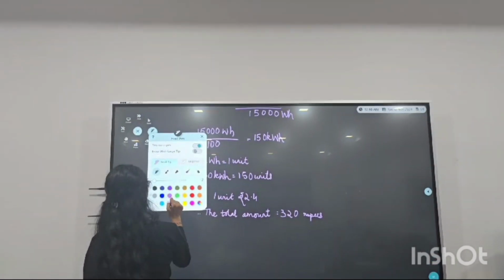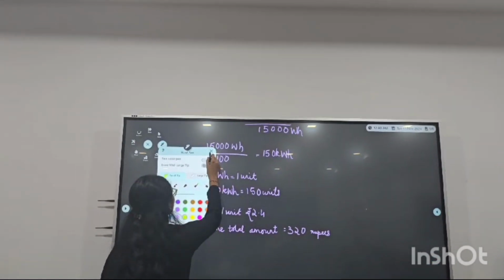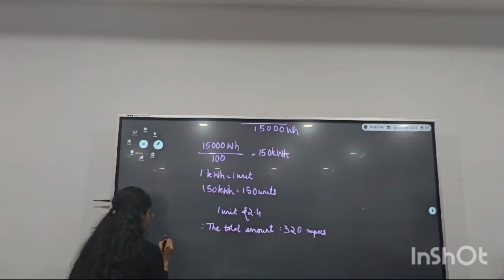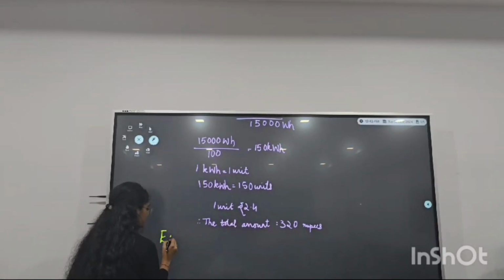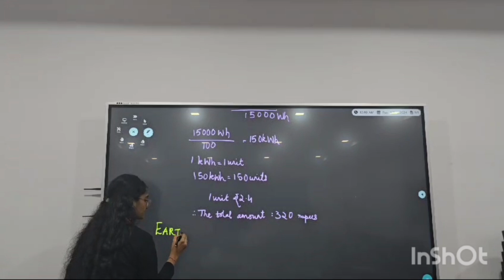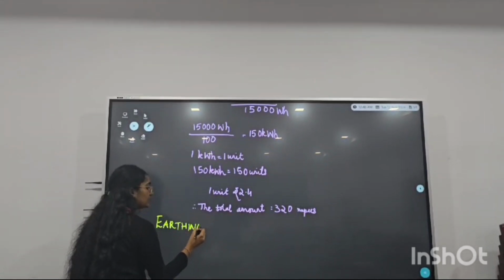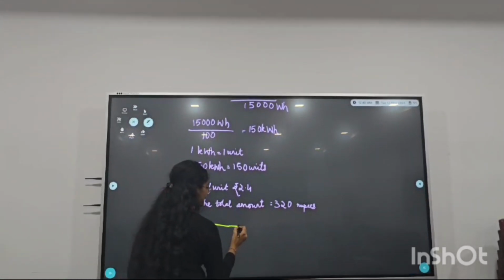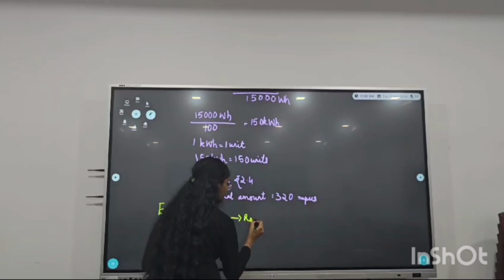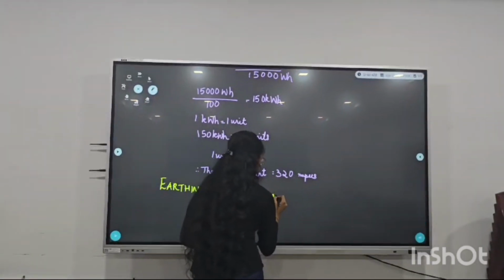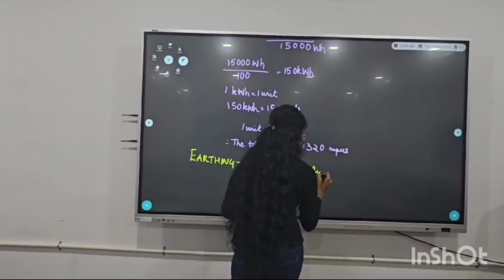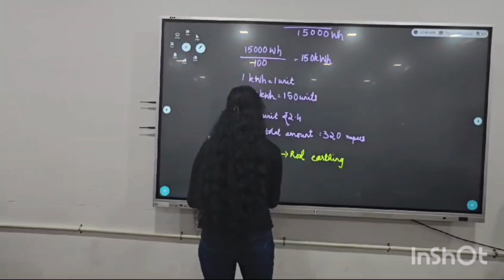And the next topic is safety earthing. Earthing is of 3 types: rod earthing, pipe earthing and plate earthing.